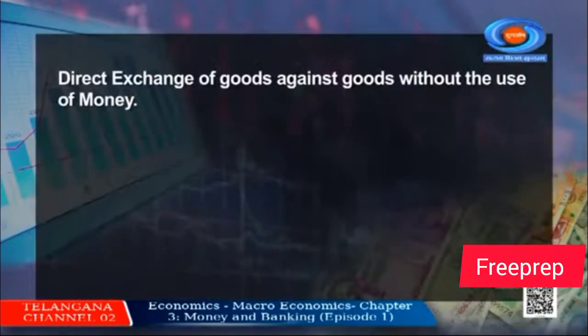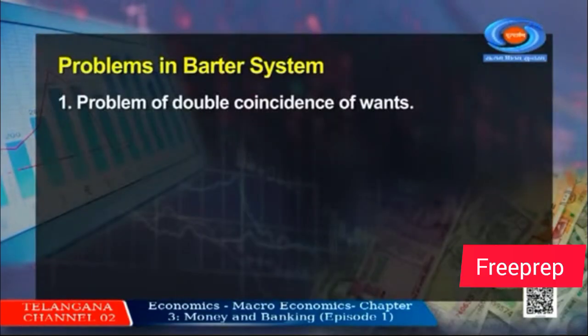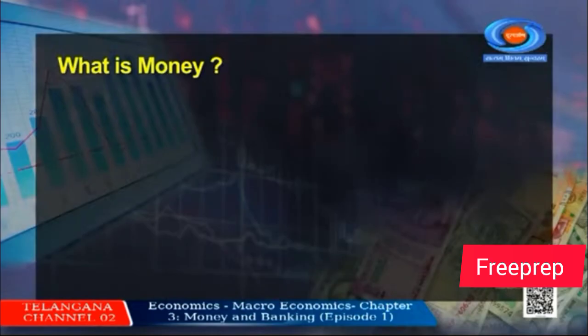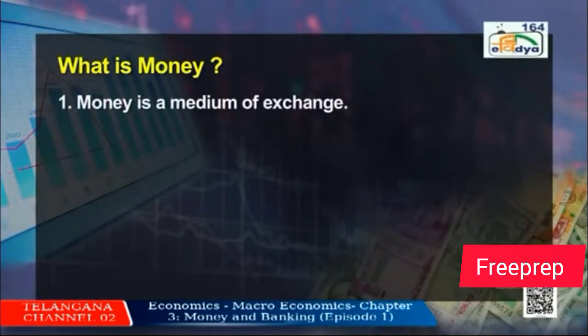Now what to do? So barter system, as I already told you, was direct exchange of goods against goods without the use of money, and it resulted in a major problem, that is, the problem of double coincidence of wants. Now it was required that we cover this problem. So money was introduced. Now what is money? Money is a medium of exchange and it is generally used in repayment of debt. That means by using money you can buy any commodity in any quantity, whatever you want.